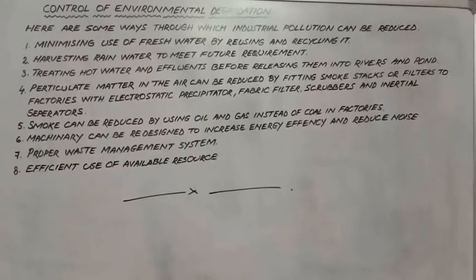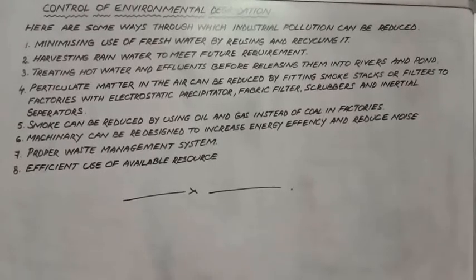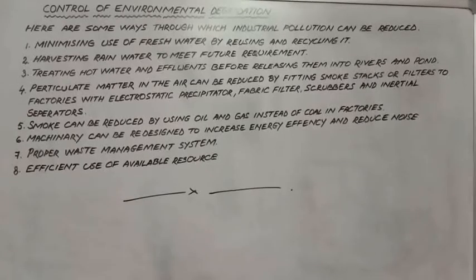In that process the water becomes excessively hot, and it gets mixed with chemicals. Now these hot waters are thrown directly into the rivers and ponds, thereby polluting the environment. This has to stop. The water has to be treated first, and after treating, it should be released into the rivers and ponds, thereby reducing the chances of environmental degradation.